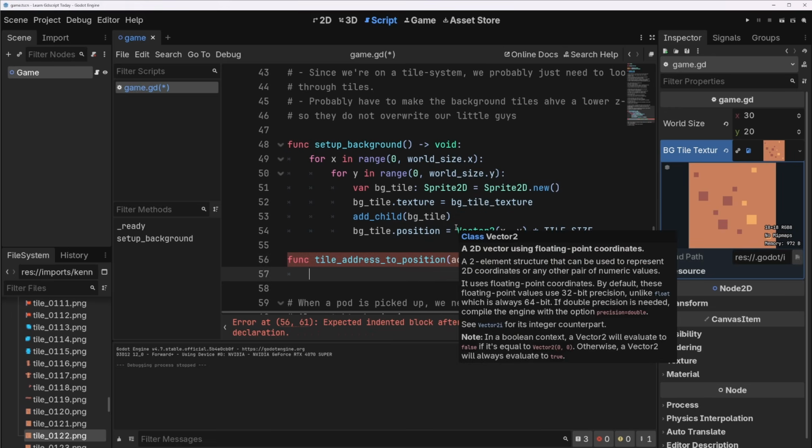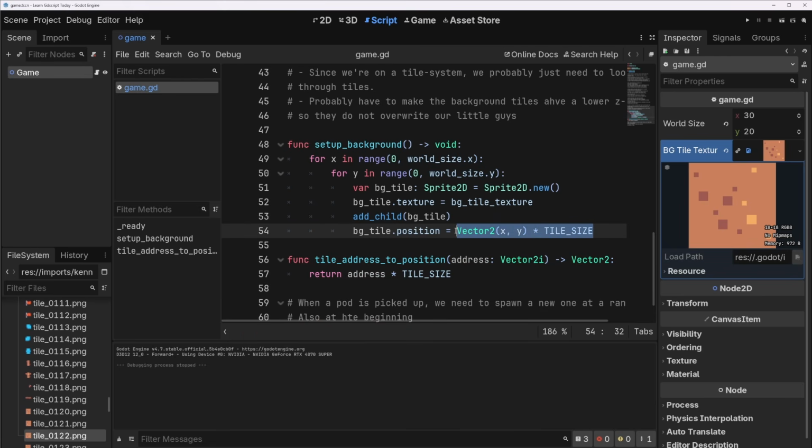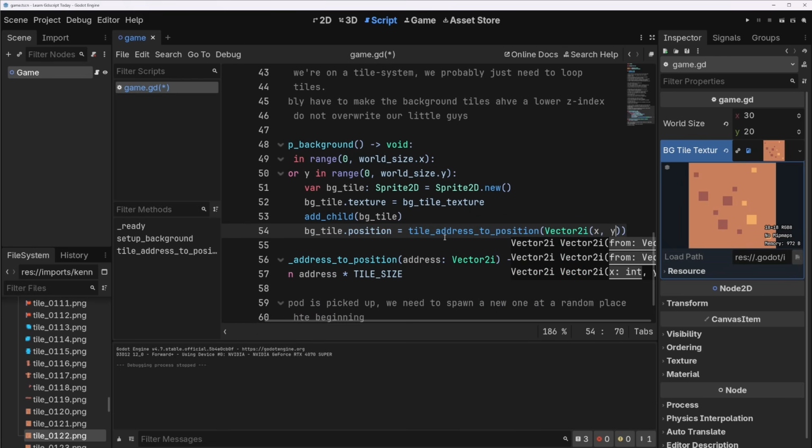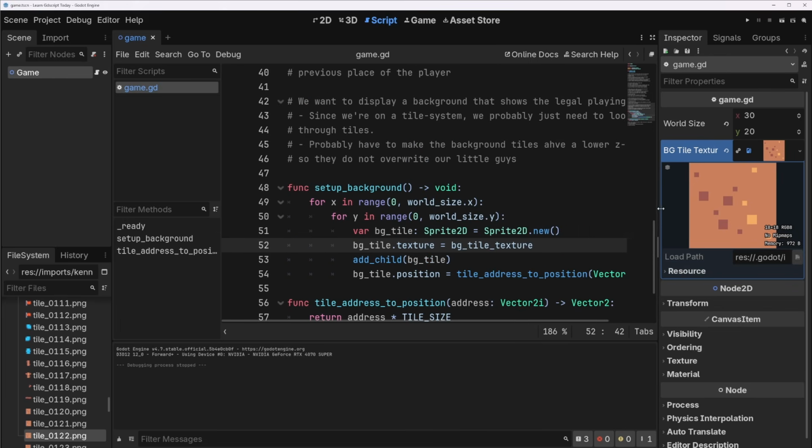And then all we have to do here is what? Well, return address times TILE_SIZE. And then instead of this, we can do tile_address_to_position, and we do Vector2i(x, y). And that just makes it a bit clearer what's going on. Let's look up at our notes here.